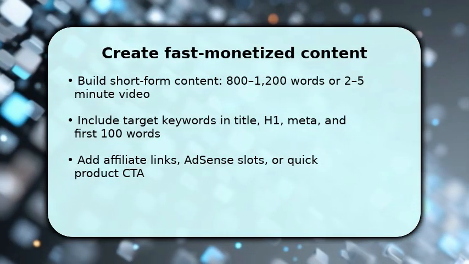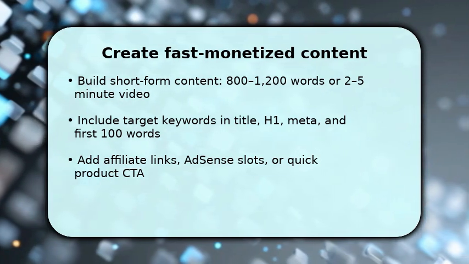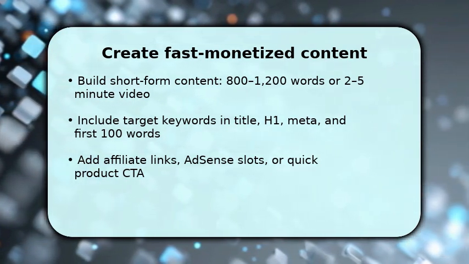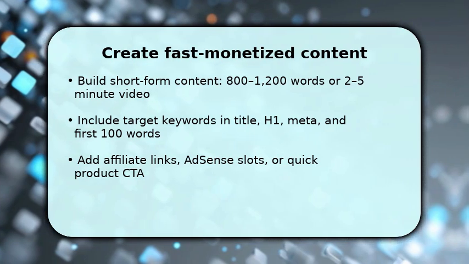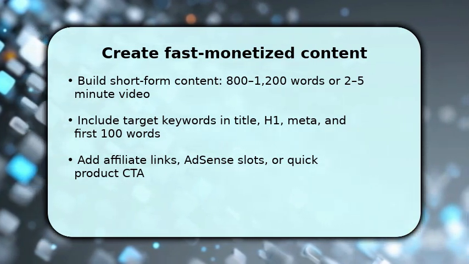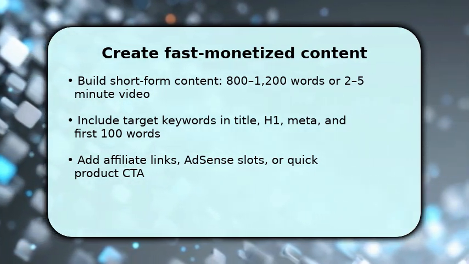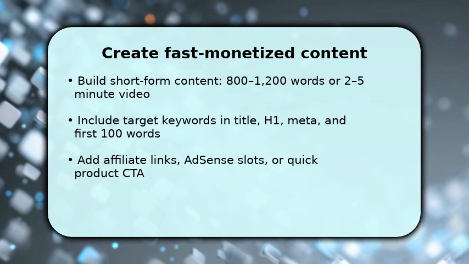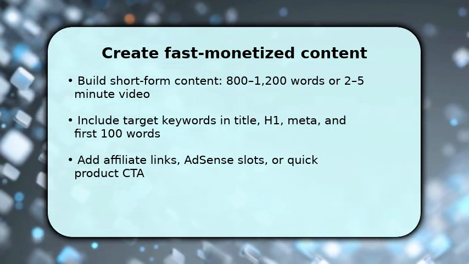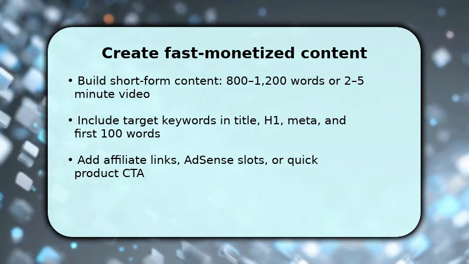You now act. Produce a focused piece of content that targets the trending query precisely. Write an 800 to 1,200-word article or a 2 to 5-minute video that answers intent immediately. Place the keyword in title, H1, meta, and within the first 100 words so search and viewers understand relevance.